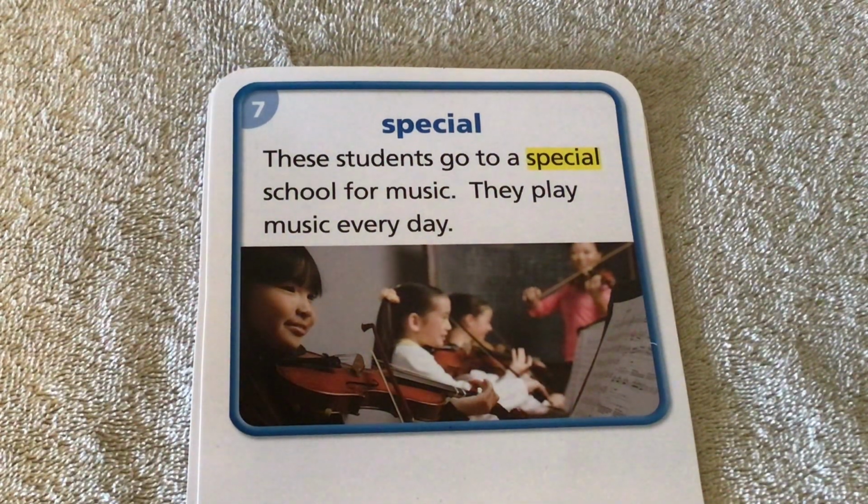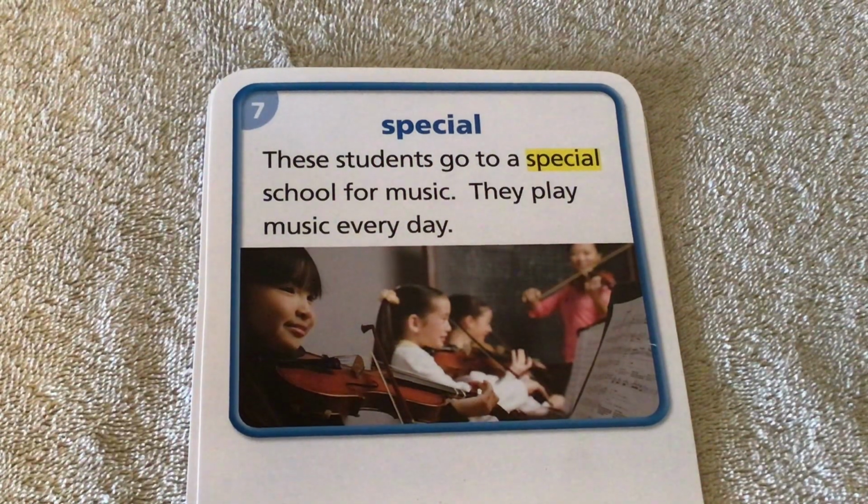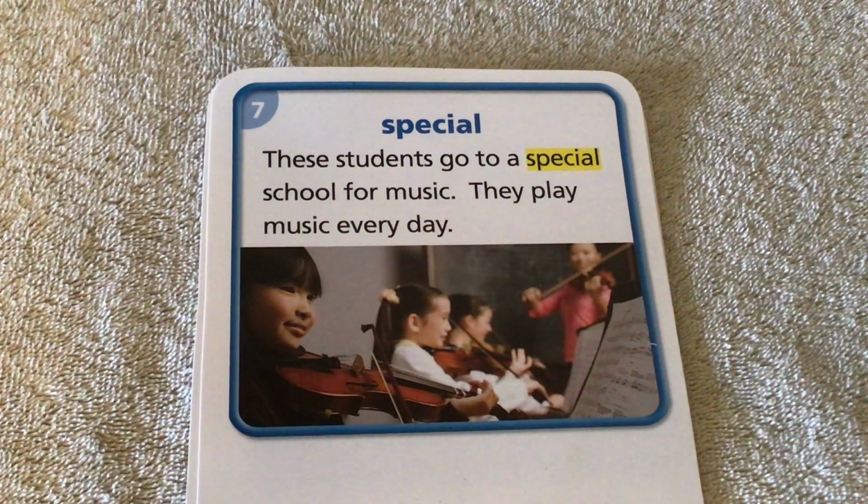Special is another one of our vocabulary words for this story. It says on the card, these students go to a special school for music. They played music every day. When something is special, it means that it's different from everything else. It doesn't mean that it's bad different or good different. It just means that it's different. It's not the same as normal things. So these kids go to a special school for music. That means their school is different than the school that we would go to, probably because at their school, they spend more time learning about music since it's a school for music.